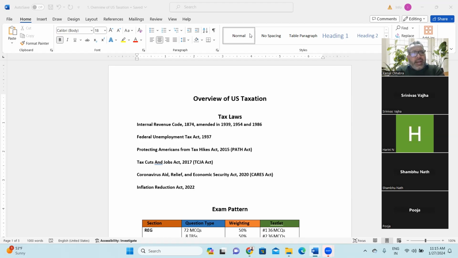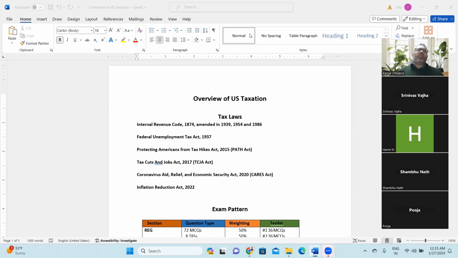So in the entire tax law, the overall theme is that any government who makes the law or regulation always keeps their people in mind. What is the need and the requirement of their people at that respective time? In the same way in tax law, there is a higher-level umbrella. Who makes the tax law? In India we have Lok Sabha and Rajya Sabha, right?